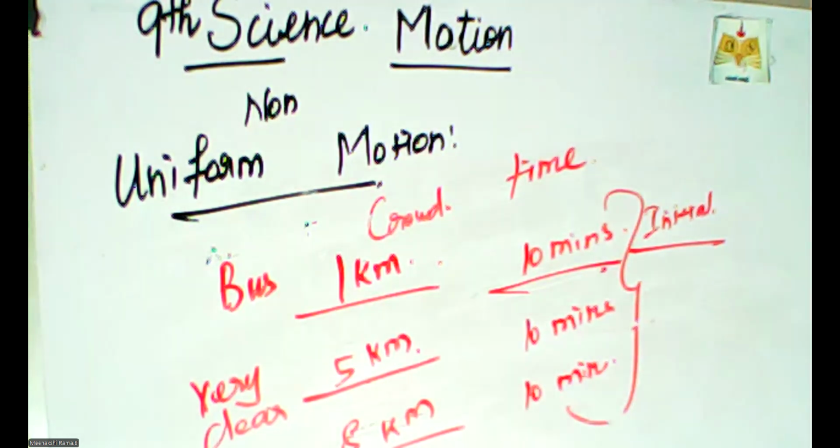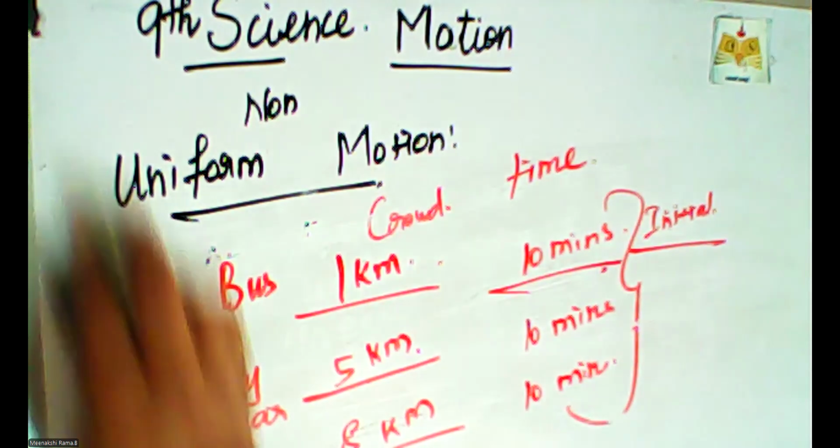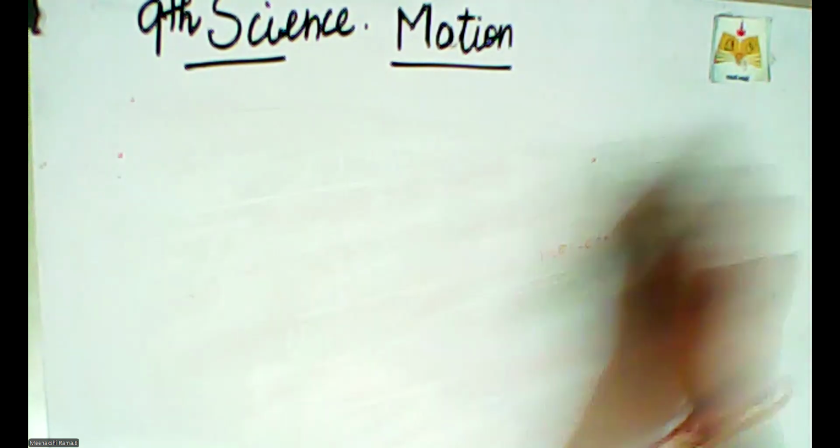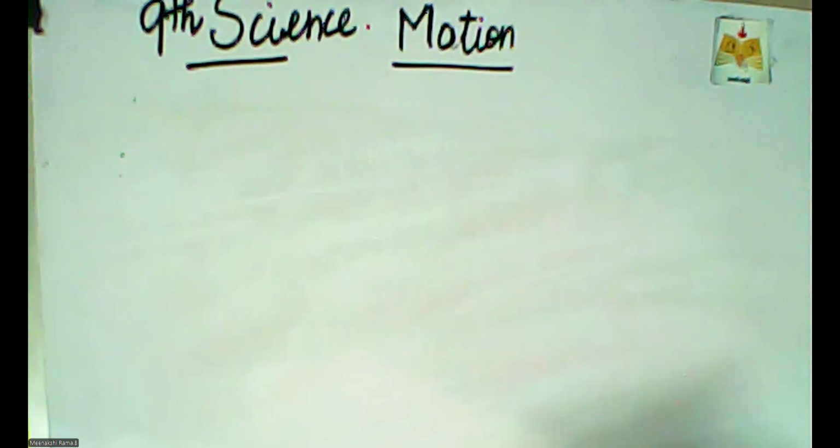Students, did you understand the topic? First, we studied what motion is and the types of motion: linear, circular, oscillatory and random. And then uniform and non-uniform motions also. What is uniform motion and its example? And next is non-uniform motion. What is non-uniform motion and what is the example? Next heading is distance and displacement. If there is any doubt, please ask me immediately. Don't wait, just raise your hand.